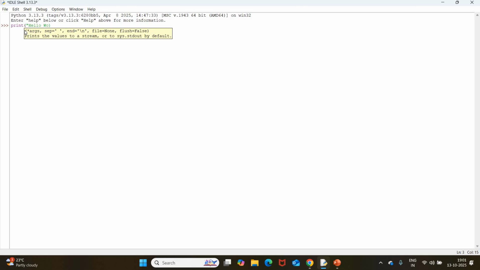So here I am typing "hello world" within quotes, which means if you want to display something in print, you have to put it in double quotes. Whenever I press the enter button, I can immediately see this output. Otherwise, if I write it like this, I need to assign my message to some variable, and if I want to display that, I can do it like this.